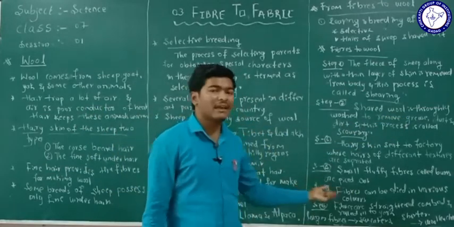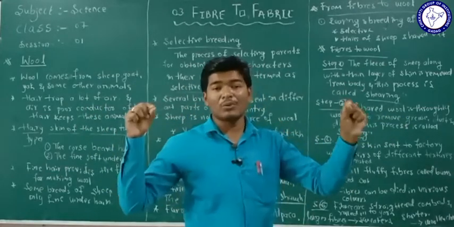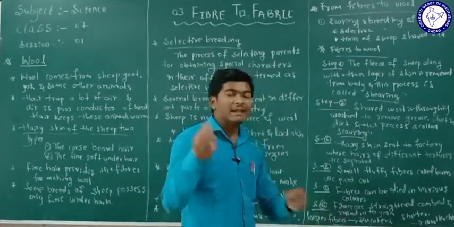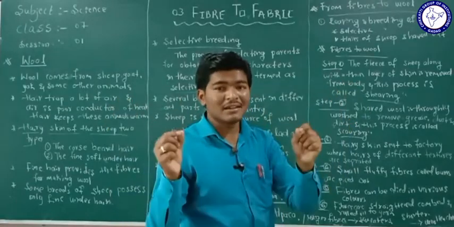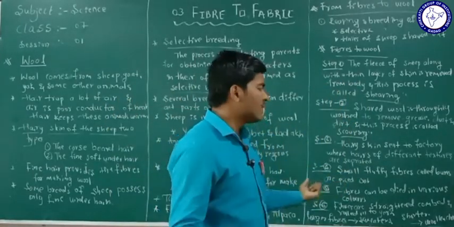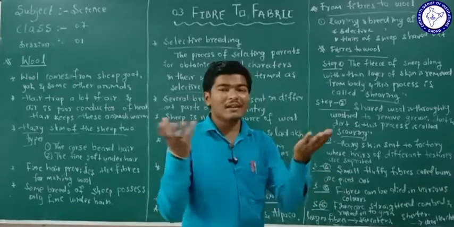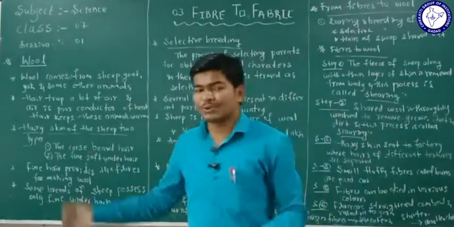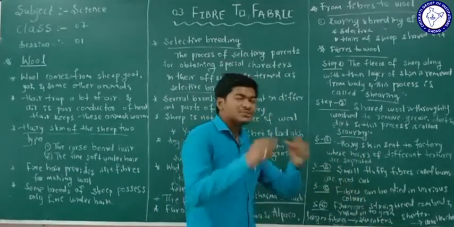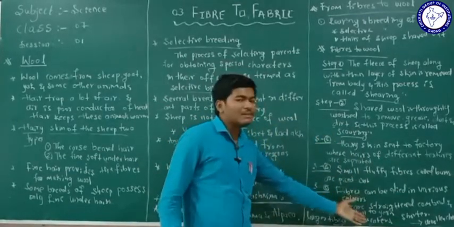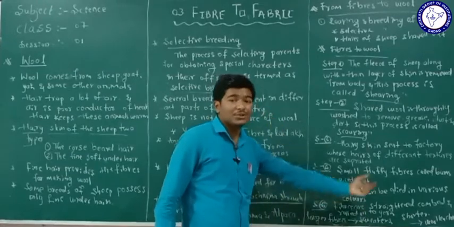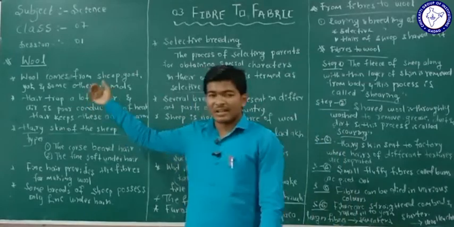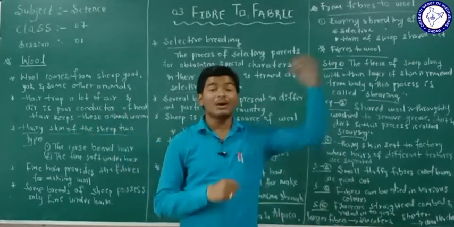The long wool yarns are used to make sweaters or clothes, and the shorter yarns or shorter wool are used to make woolen cloth. Have you understood? We use the shorter yarns left after the conversion of hairs into wool. So this is all about the conversion of the hairs of the sheep into wool.